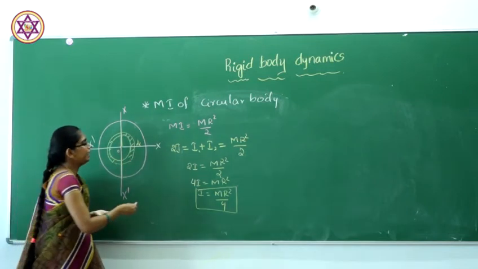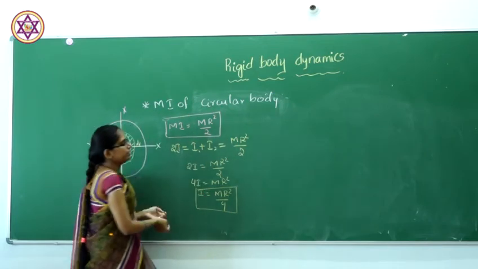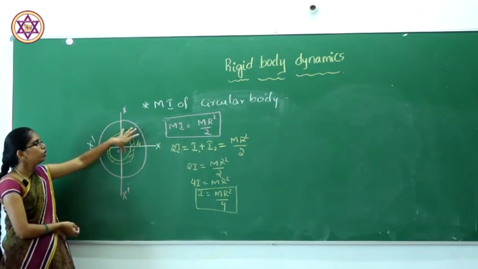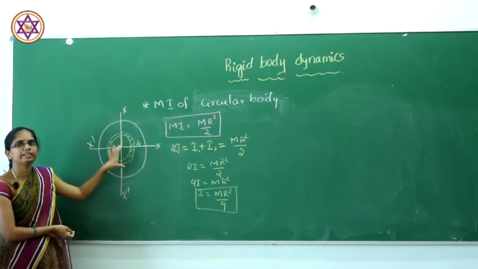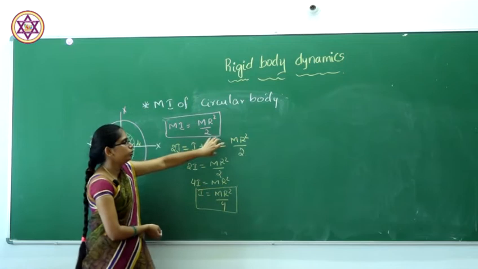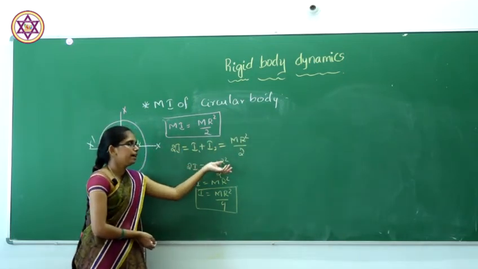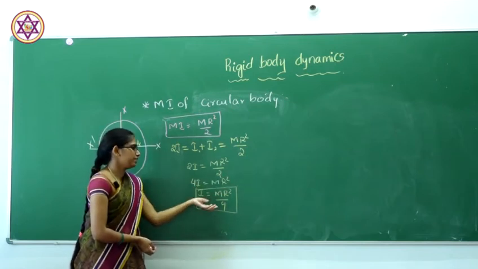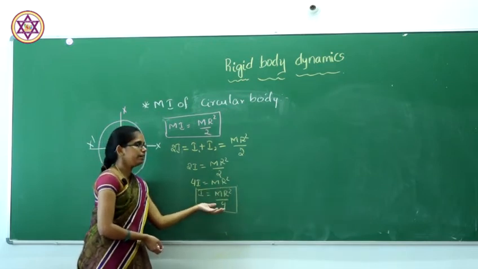And this is the moment of inertia when we consider the axis along the radius. So here the diameter is nothing but 2 of the radius. Radius 1 plus radius 2 gives the diameter. So I1 plus I2 will be m r square by 2, that is, 2I will be m r square divided by 2, 4I will be equal to m r square, and I will be equal to m r square divided by 4.